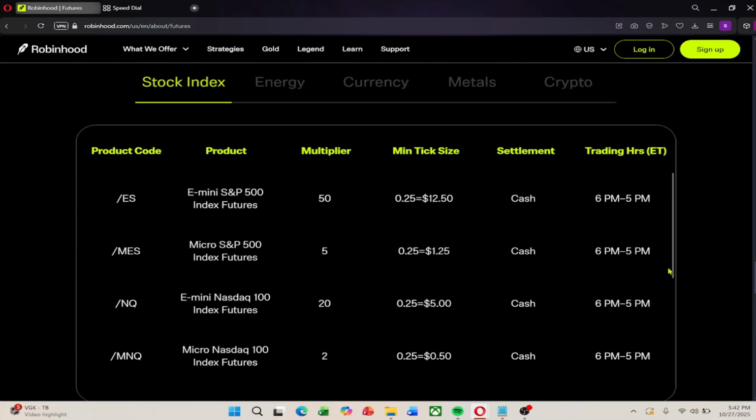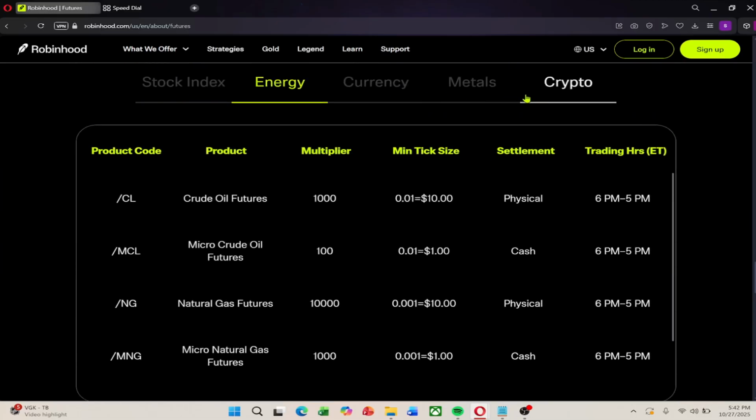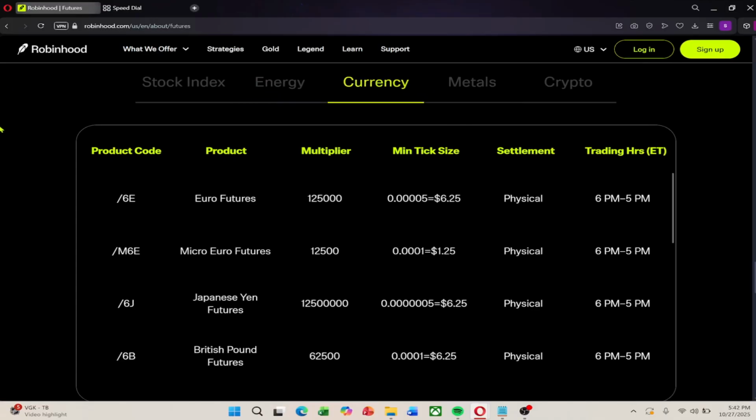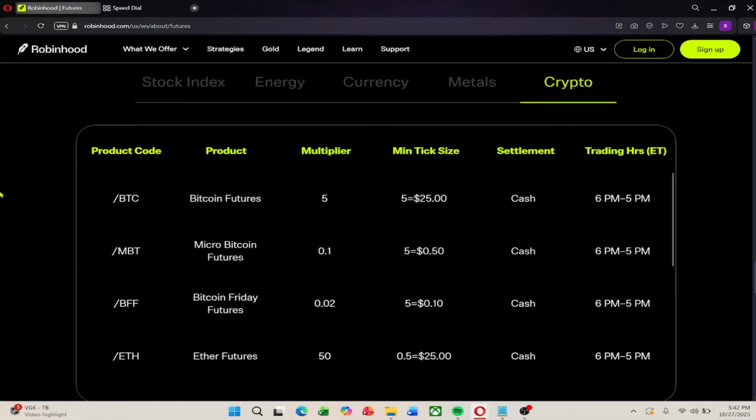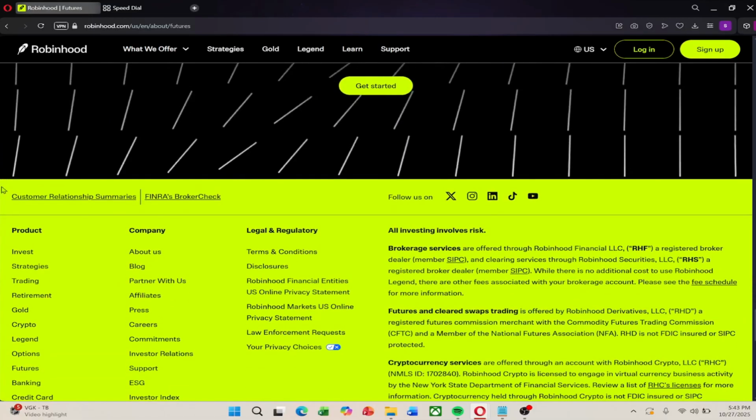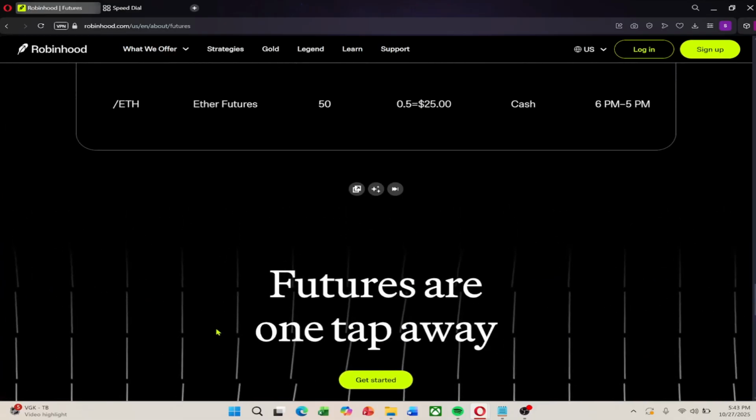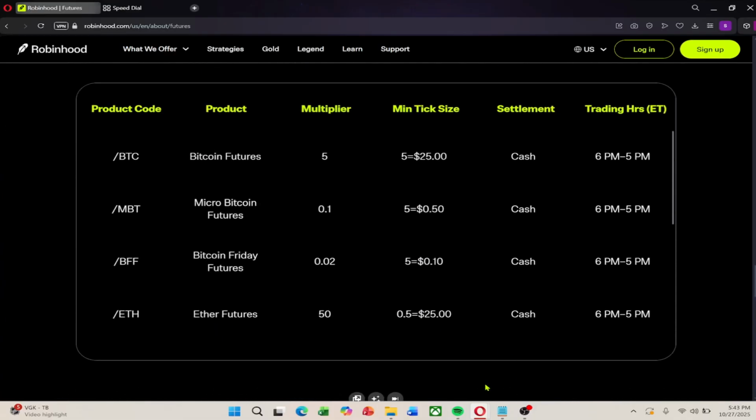Now, let's quickly talk about fees and commissions. Robinhood's fee schedule for futures trading is competitive, often at or below the market average. They charge 75 cents per contract traded for non-gold members, and that rate drops to 50 cents per contract if you have Robinhood Gold. There's also a small NFA regulatory fee of 2 cents per contract, plus a variable cost depending on the specific contract type. For index futures, for example, this additional fee is typically around 35 cents per contract, but it can vary, so always check the current rates before you trade.